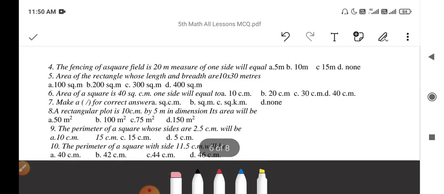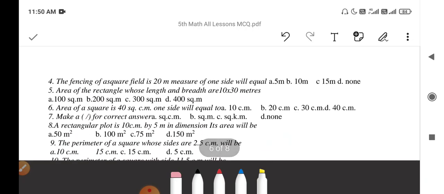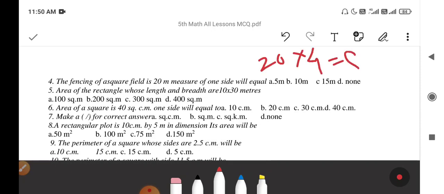Next question, question number 4. The fencing of a square field is 20 meter. Measure of one side will equal to. Here the question is opposite.